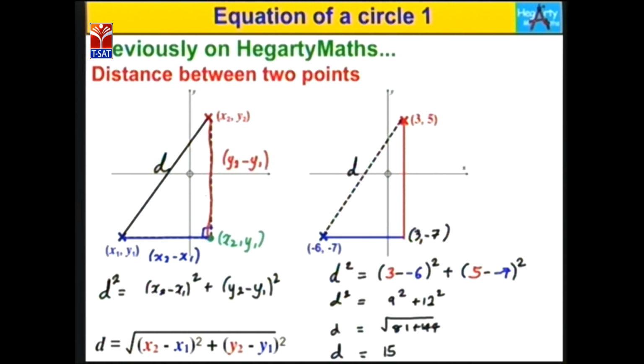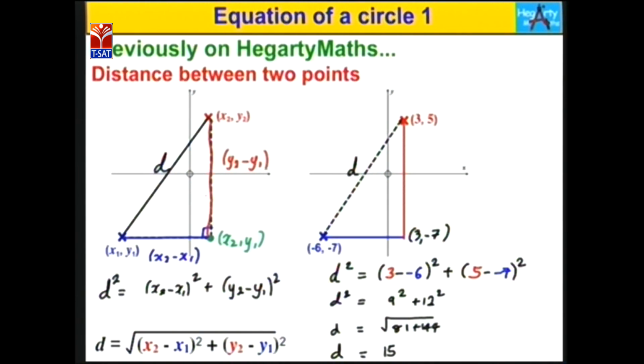So 3 plus 6 is equal to 9 and 5 plus 7 is equal to 12, while 9 square is 81 and 12 square is 144. The square root of 225 is 15. So the distance between the 2 points is D equals 15, we got.